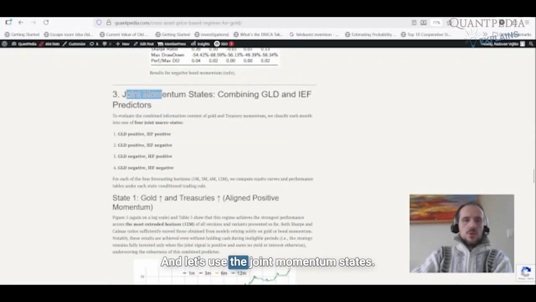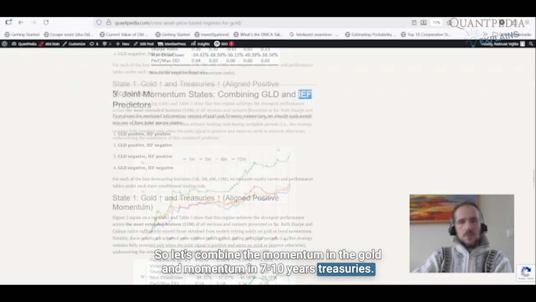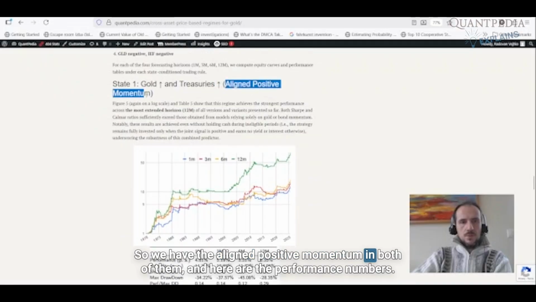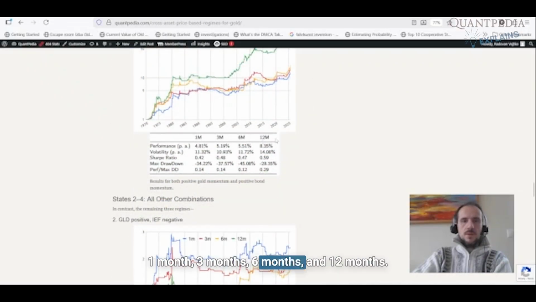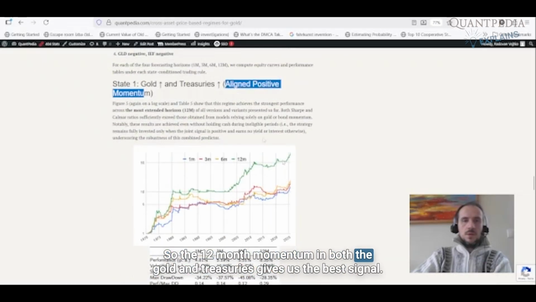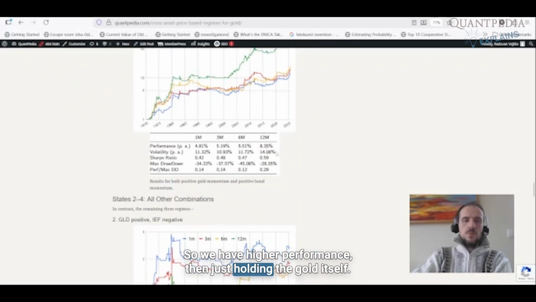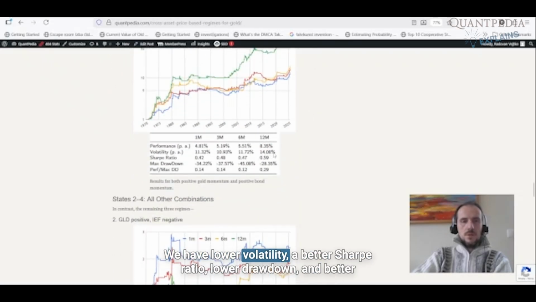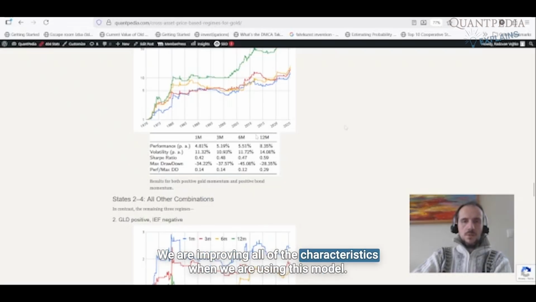And let's use the joint momentum states. Let's combine the momentum in the gold and momentum in the 7 to 10 years treasuries. So we have the aligned positive momentum in both of them. And here are the performance numbers: 1 month, 3 month, 6 month, and 12 month. The 12 month is the best one. So the 12 month momentum in both the gold and treasuries gives us the best signal. We have higher performance than just holding the gold itself, lower volatility, better Sharpe ratio, lower drawdown, and better performance to maximum drawdown. We are improving all of the characteristics when we are using this model.